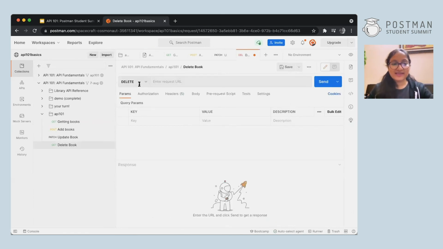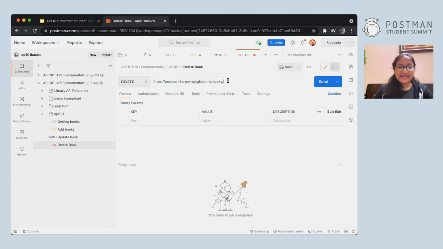Creating the request, I assume everyone is able to do it by now. Just click on these 3 dots, add request, and then change the method, hit save. All right. This is what it is. Now we can enter the URL over here that we copied. That is again the endpoint we had from the starting of this, and /books.